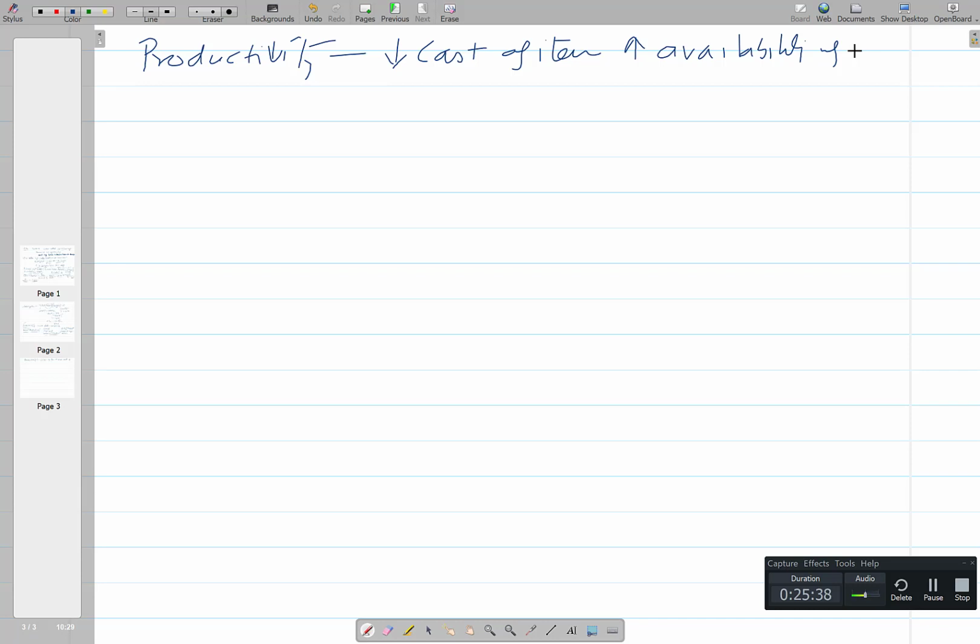So availability of goods and services is enhanced. So this is one aspect. It is always good to produce more and more. So increase the output, either using the same or less input.